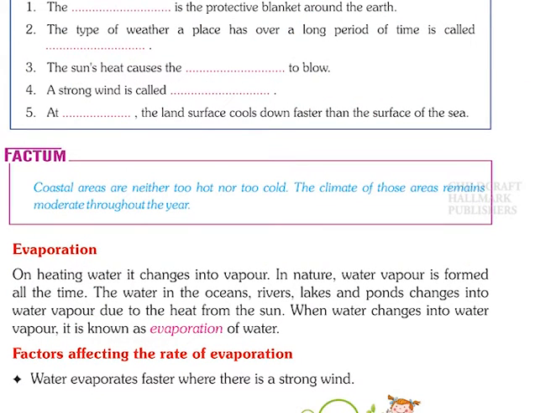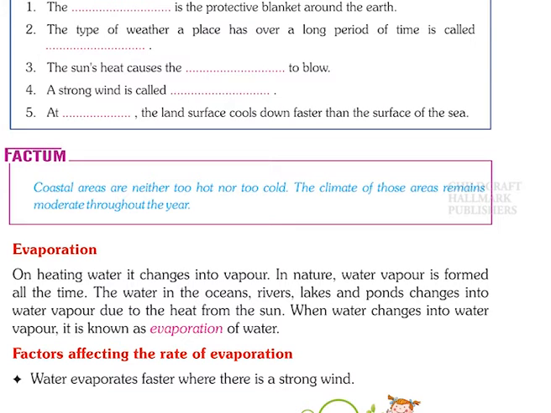Evaporation. On heating water, it changes into vapor. In nature, water vapor is formed all the time. The water in the oceans, rivers, lakes and ponds changes into water vapor due to the heat from the sun. When water changes into water vapor, it is known as evaporation of water.